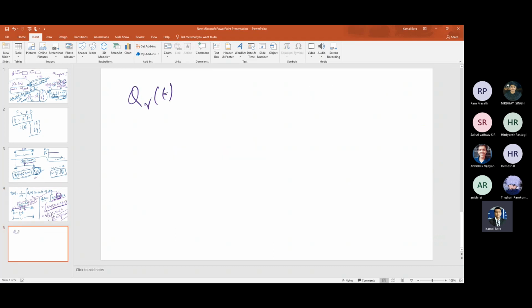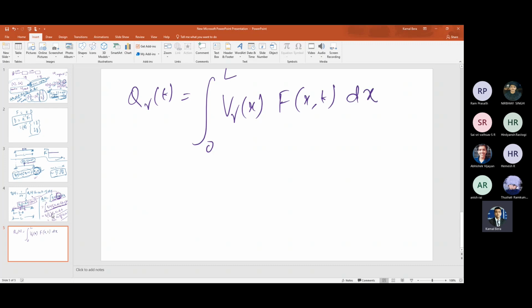Q at t is equal to integral of 0 to L. The formula is this. Okay, this is the formula. Now, this is the load. This is the distributed load, time varying, it can also be space varying.